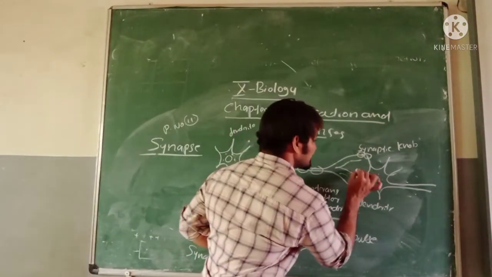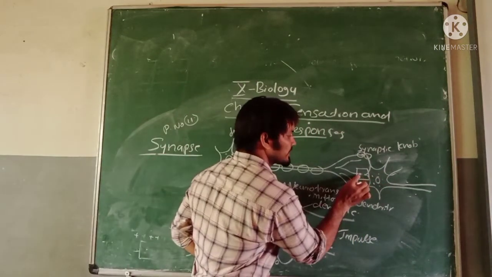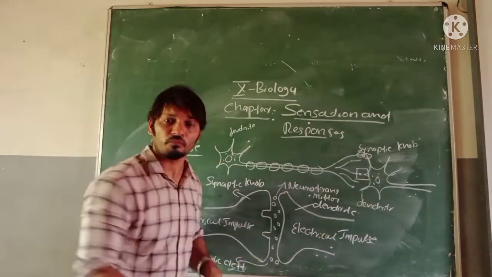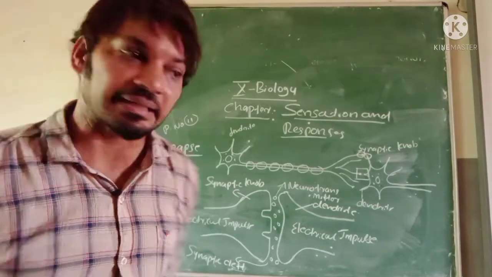Understood? Look here, can you see this one? One synaptic knob, one dendrite. I made this magnified and drew it. Do you know that inside the axon, inside the neuron, electrical impulses are moving?